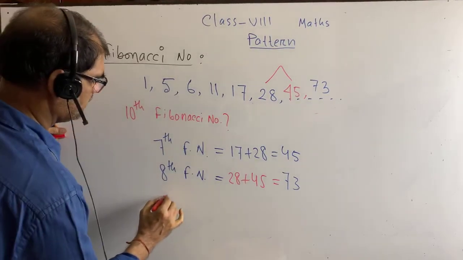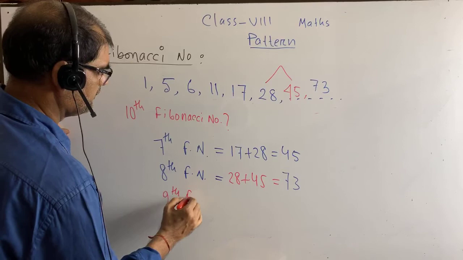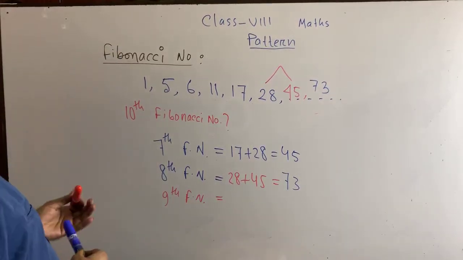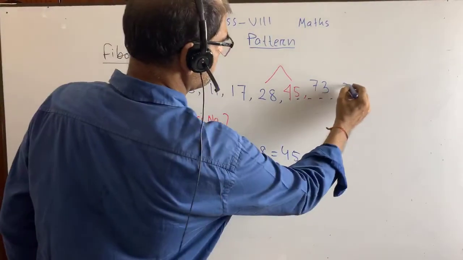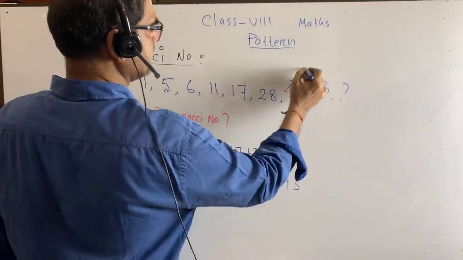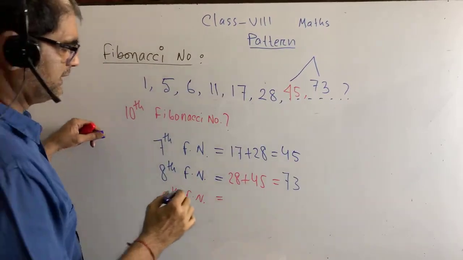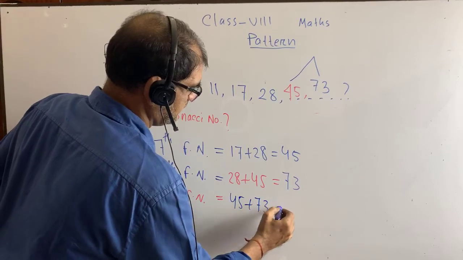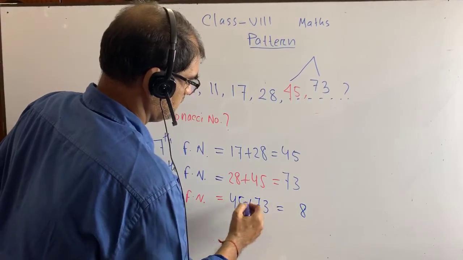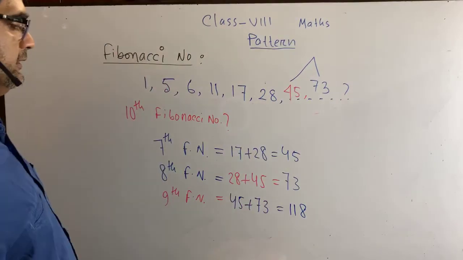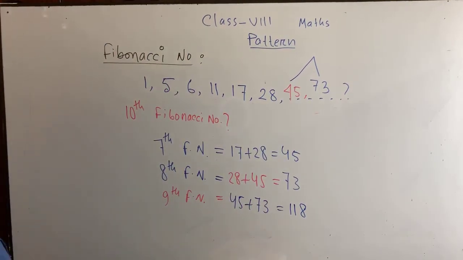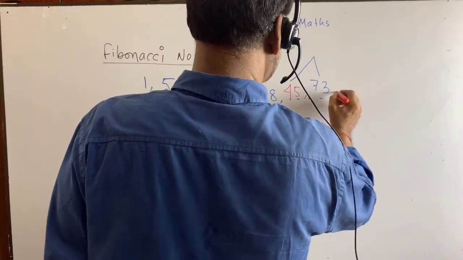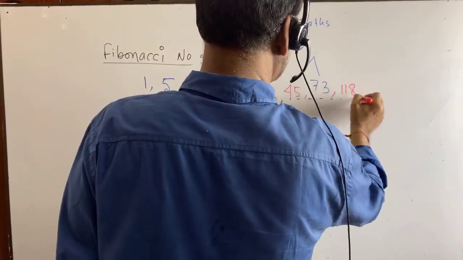Now the 9th Fibonacci number of this pattern. What should we do? We have to add this and this. 45 plus 73 is 118. So we have got our 9th Fibonacci number as 118.